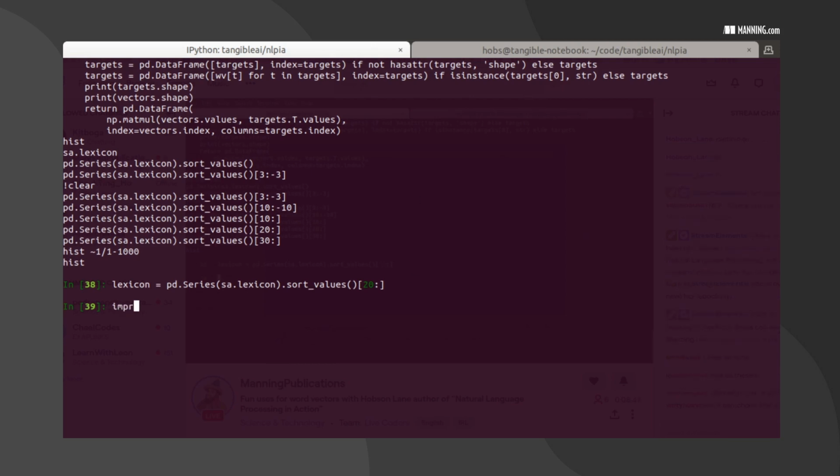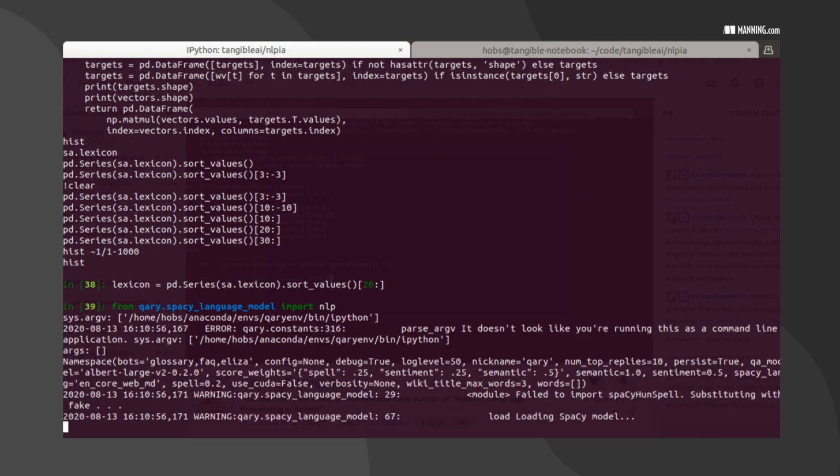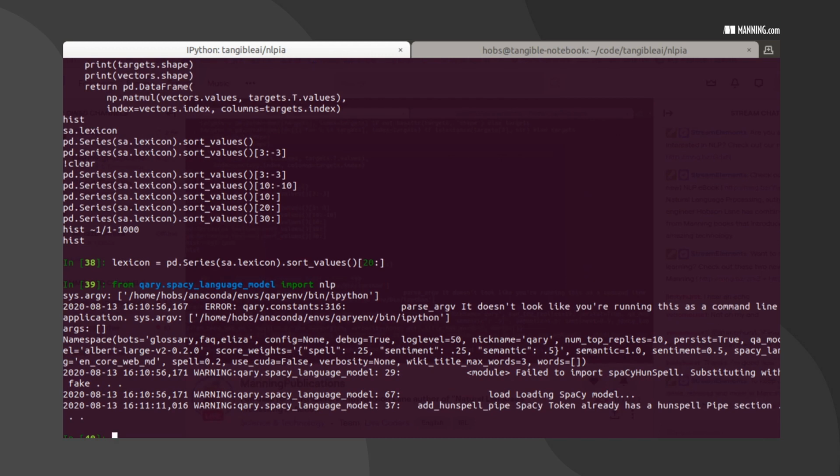And I need to import spaCy as well. I'm going to use that even though we're not going to use the word vectors in it. Let's do it from query. So we'll make sure we've got a decent tokenizer. spaCy, the word spaCy stands for space because there are spaces between words in most cases. spaCy's a pretty fast and good tokenizer.